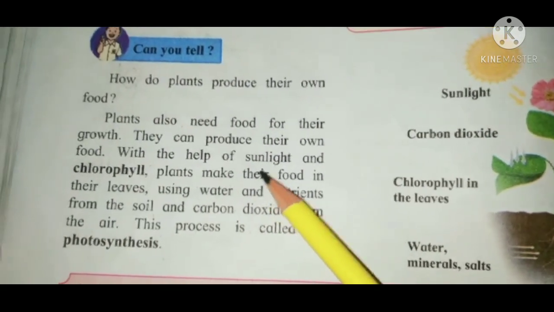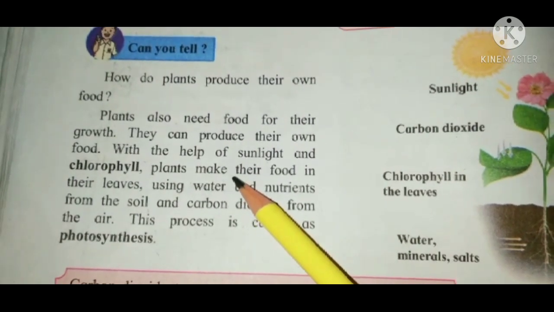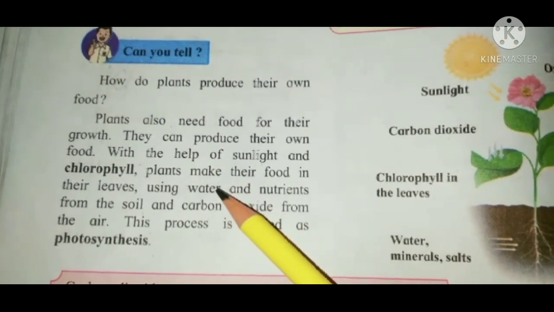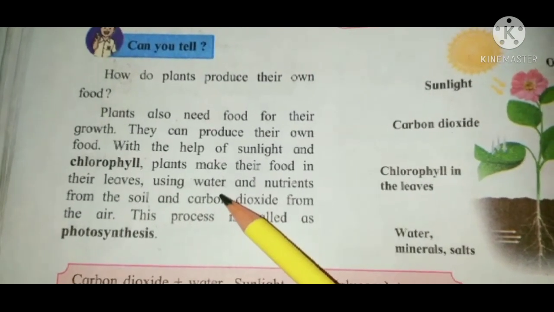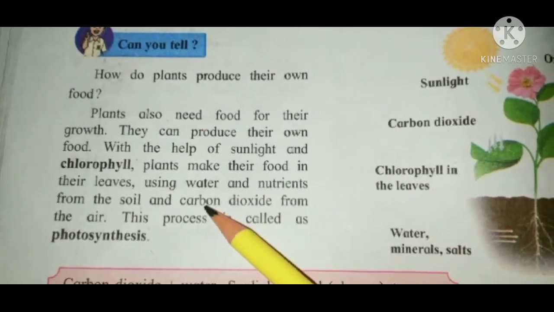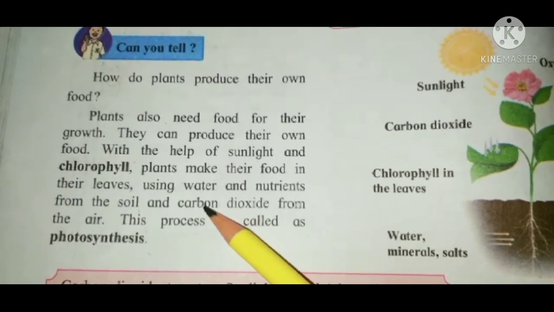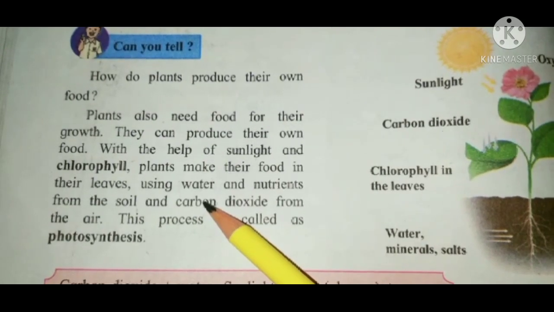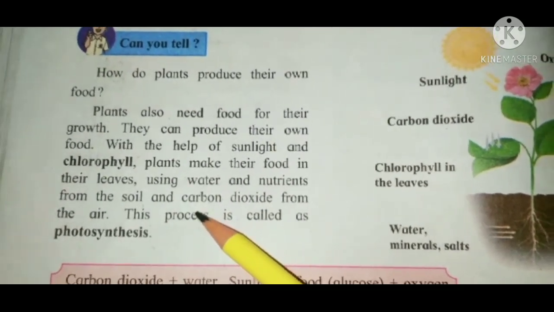They make their food in their leaves using water and nutrients from the soil and carbon dioxide from the air.